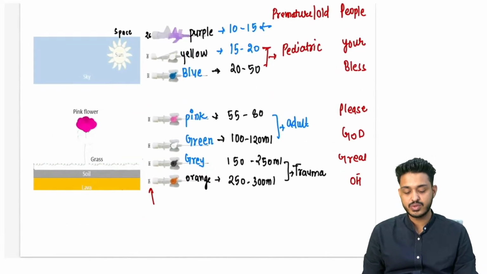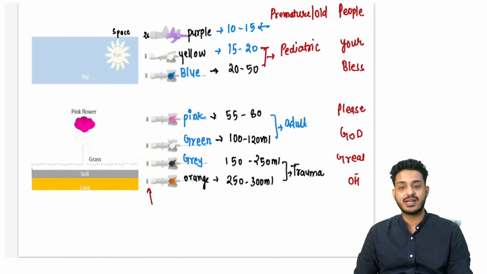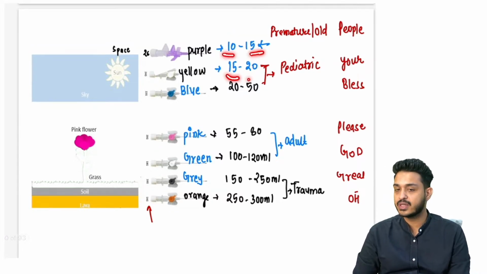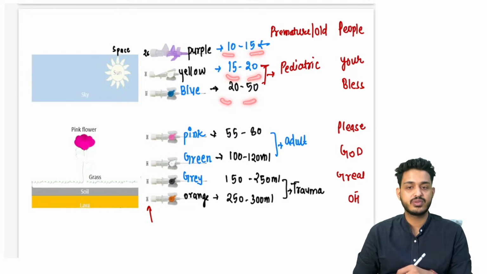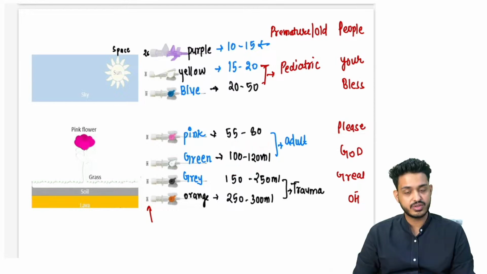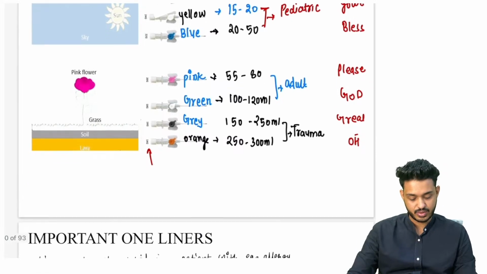If they ask you which one is going to have the biggest diameter, that is going to be orange. 10 to 15 is for purple, 15 to 20 yellow, blue is 20 to 50, 50 to 80 you can remember for pink, 100 to 120 for green, 150 to 250 for gray, and lastly the maximum diameter is your orange one.